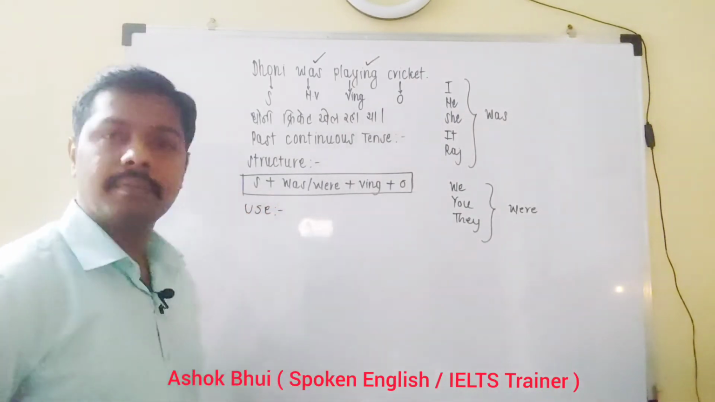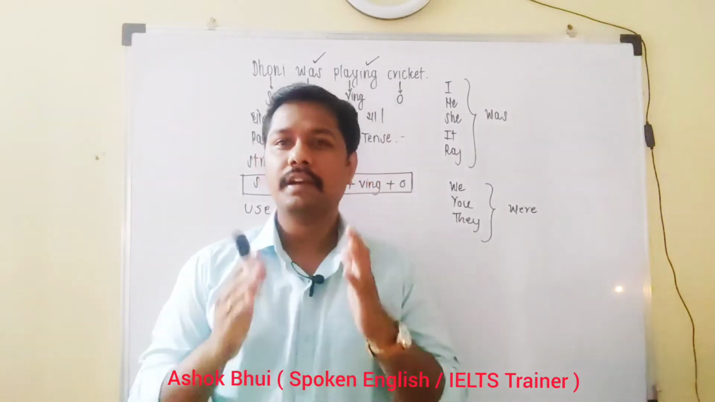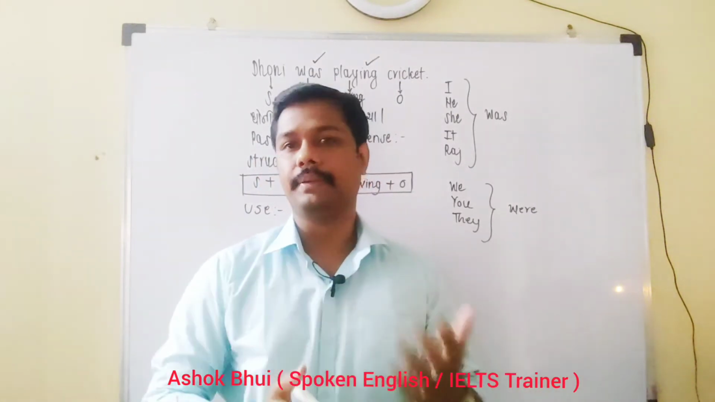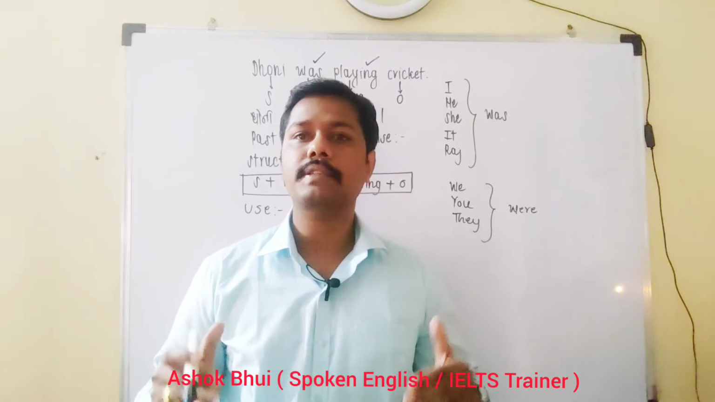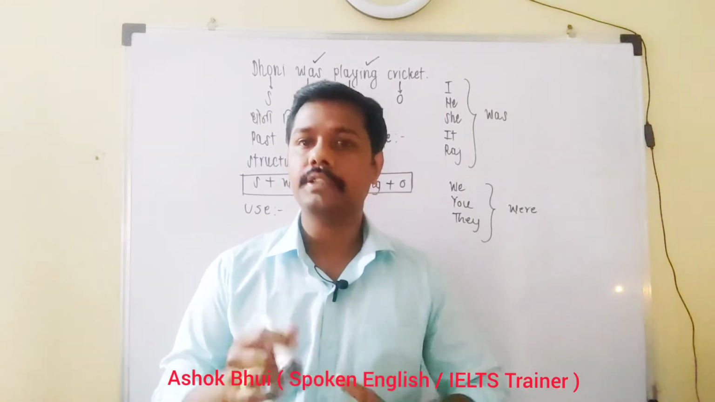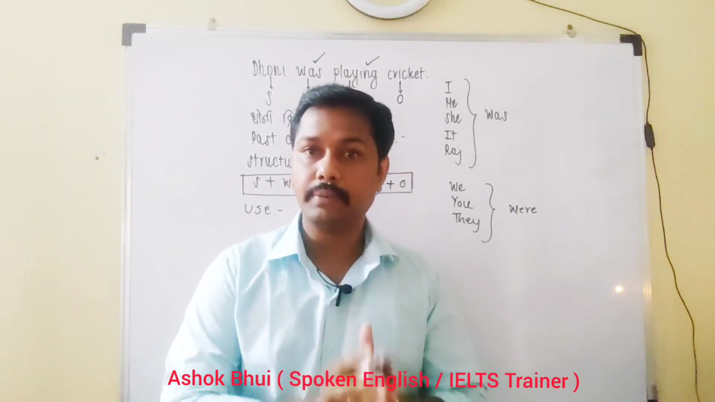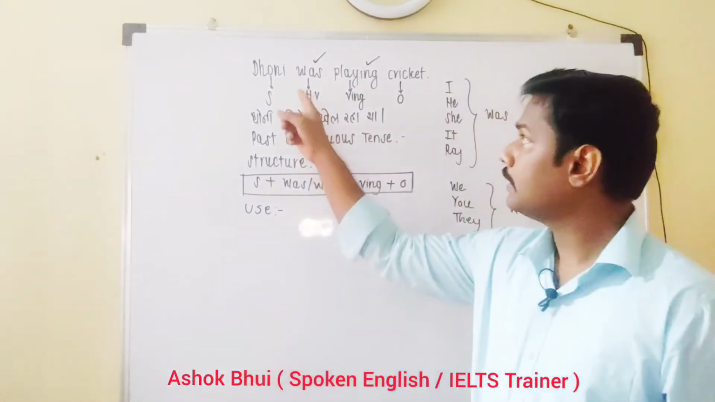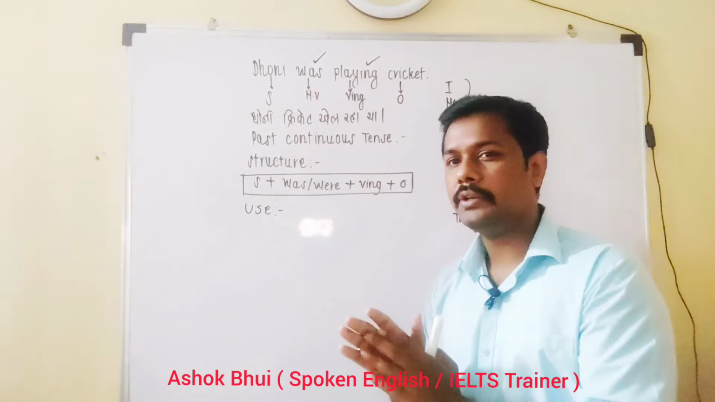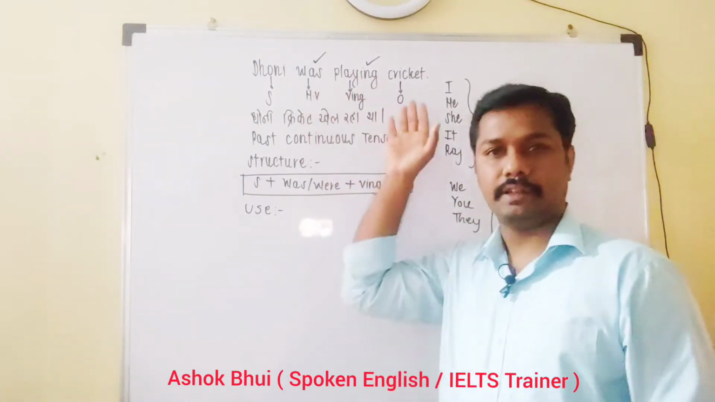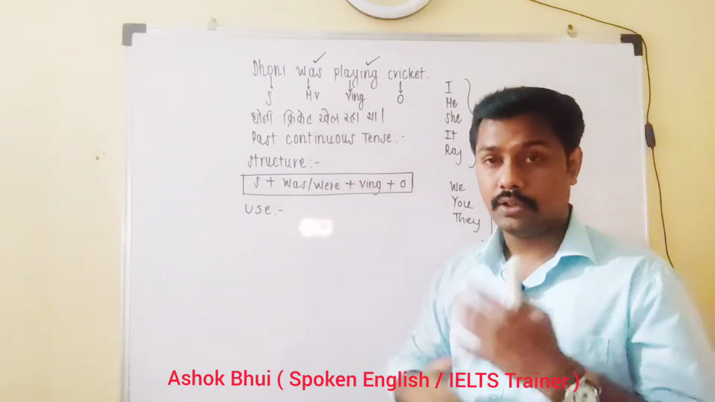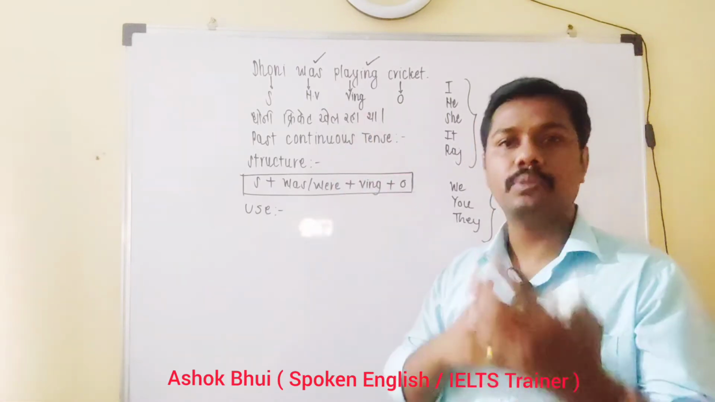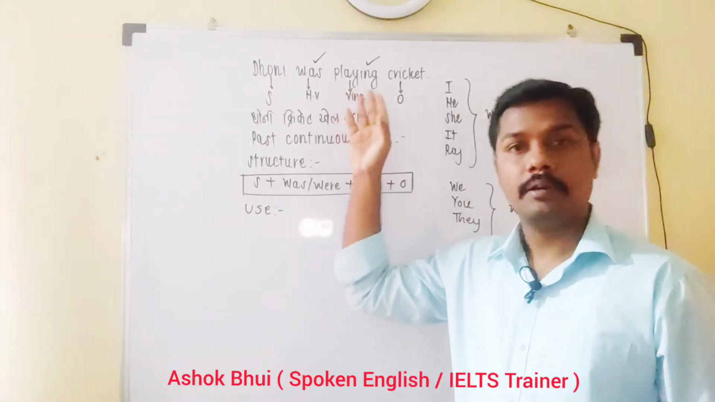Now, what will be the use of this tense? A particular action continued in the past. It was happening. For that you can call it past continuous tense. So here that particular action continued in the past. It means Dhoni was playing cricket. That happened in the past, not now or like tomorrow.